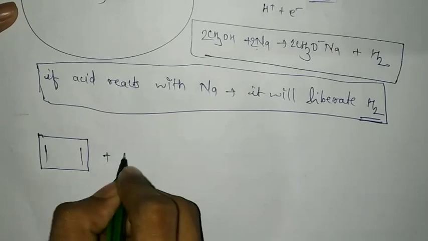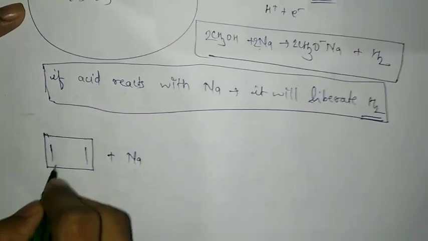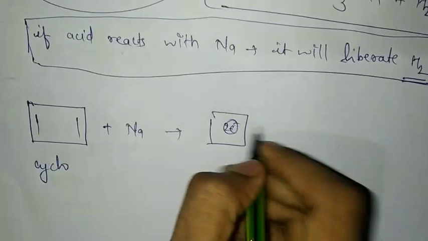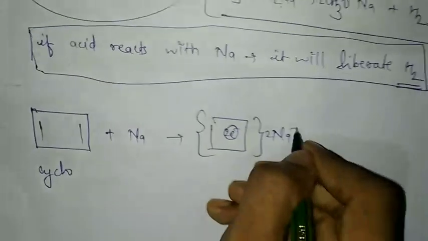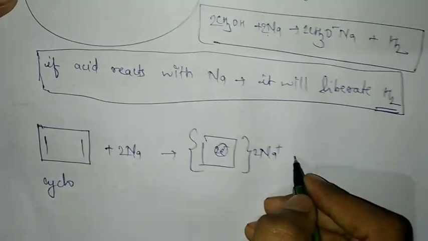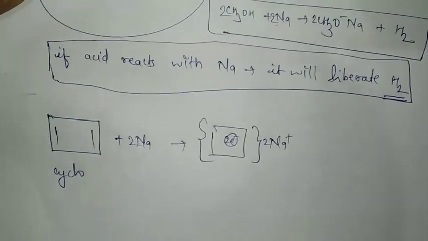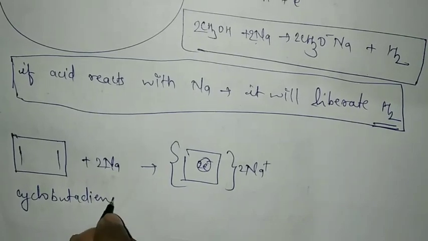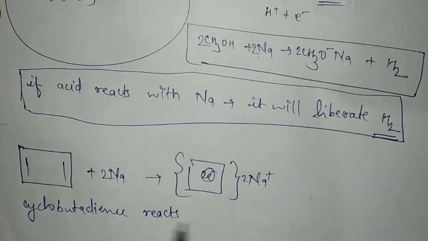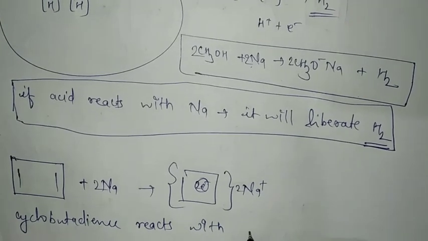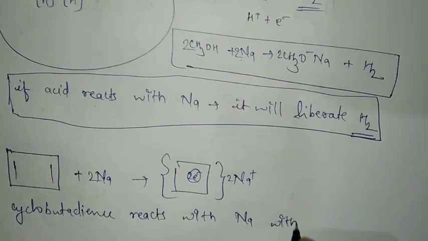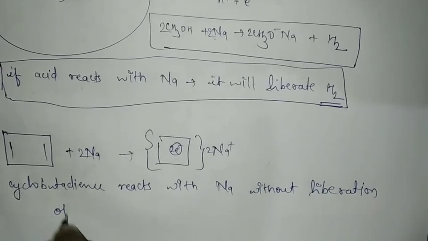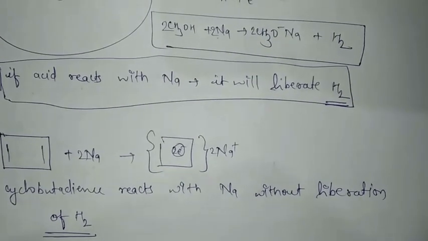If you react it with sodium, in case of cyclobutadiene, it was 2 electron and 2 Na plus. So in this case, there will not be any liberation of hydrogen. So we can conclude that cyclobutadiene reacts with sodium without liberation of hydrogen. This is a very important point.